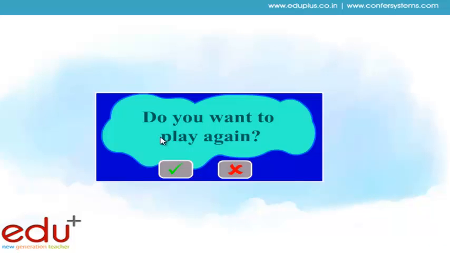One message box is displayed. The message is, do you want to play again? Then friends, if you want to play again, click the right option, and if you want to exit the game, then select the close option. Now we are closing the game